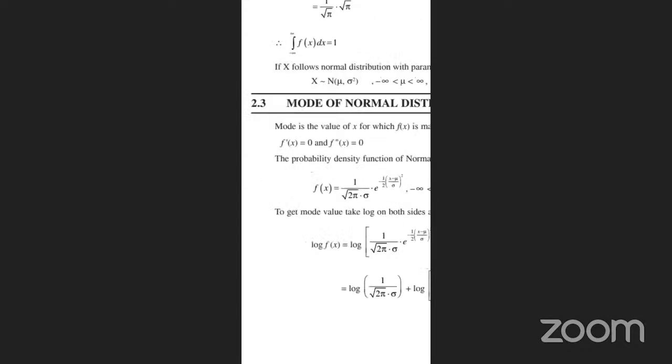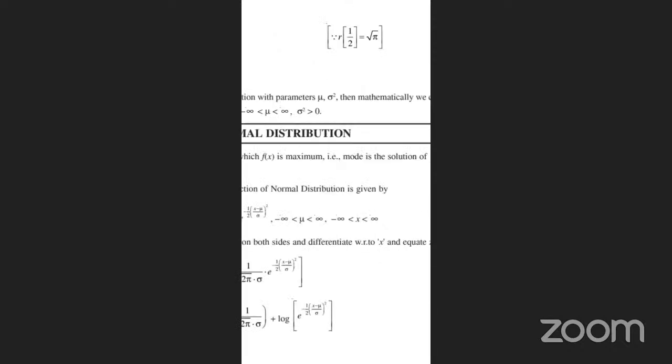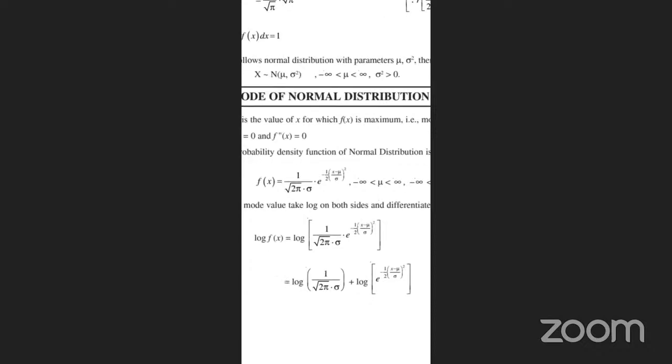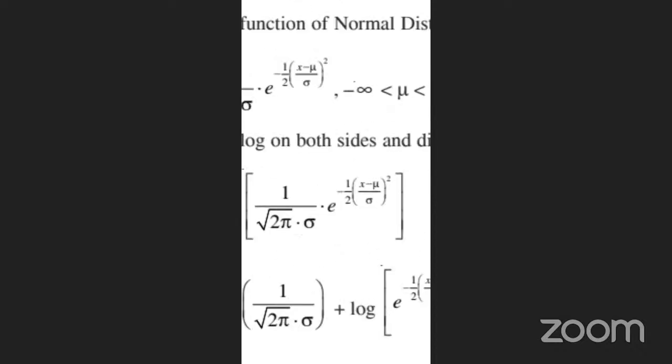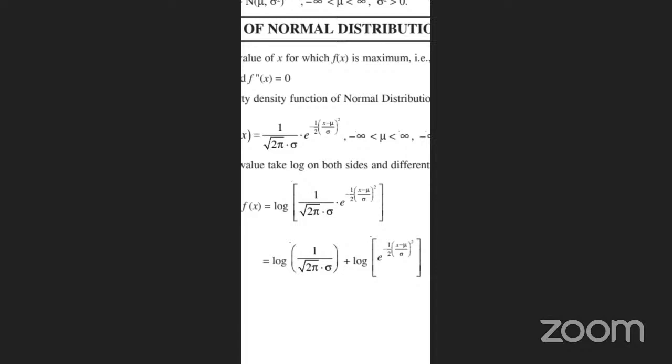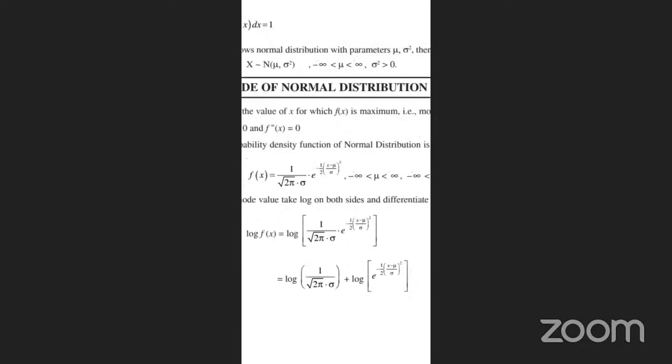To get the mode value, take log on both sides, differentiate with respect to x, and equate to 0. So I'm applying log on both sides here. Log f of x is log of 1 by root 2 pi sigma into e power minus 1 by 2 x minus mu by sigma whole square. So log of 1 by root 2 pi sigma plus log of e power minus 1 by 2 x minus mu by sigma whole square. I'm separating them, because the log of a multiplication can be split into a sum, and if it is a division it goes to the denominator.